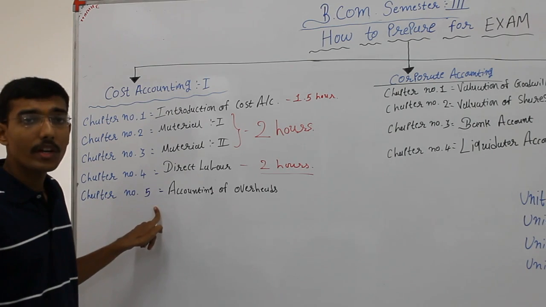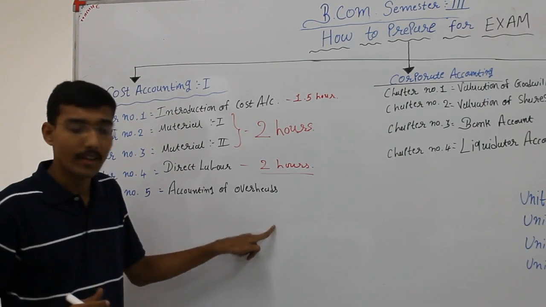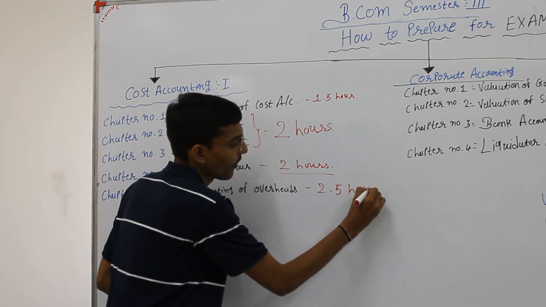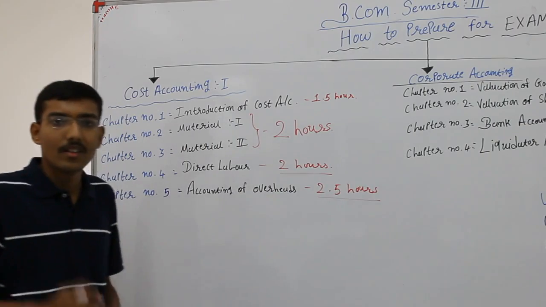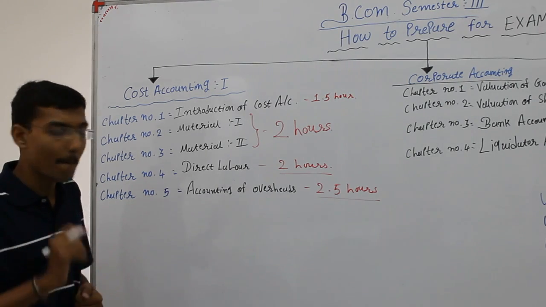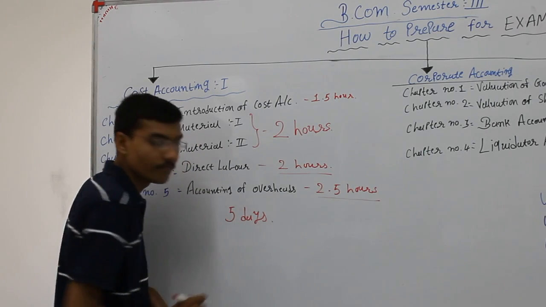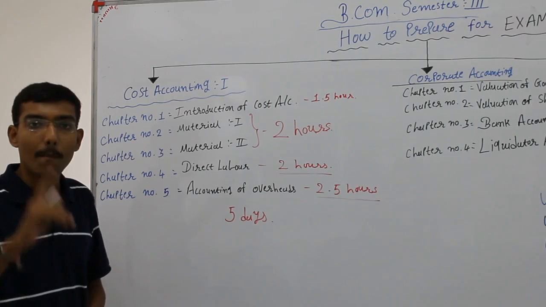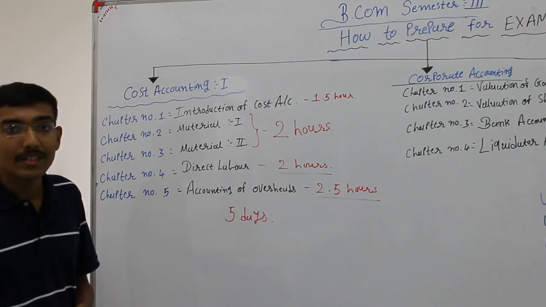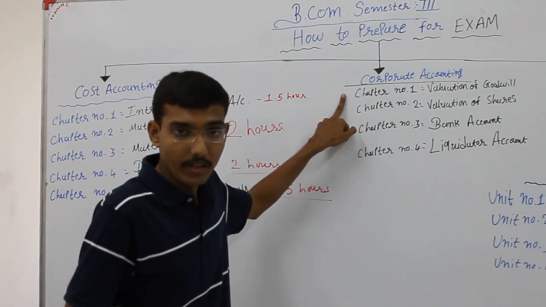Chapter number 5, unit number 4, is a very lengthy chapter, accounting for overheads. It may take maximum 2.5 hours. For this one particular subject, you may take maximum 5 days. Maximum 5 days.